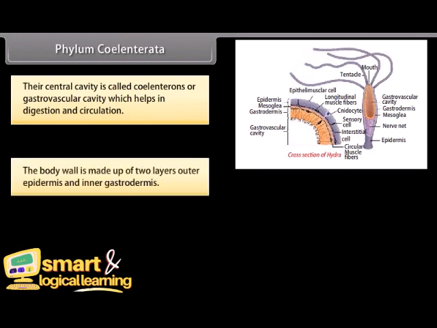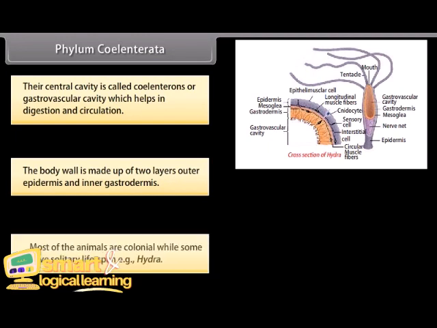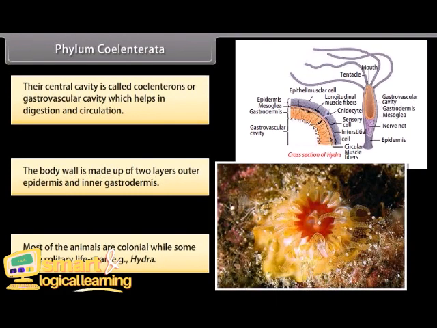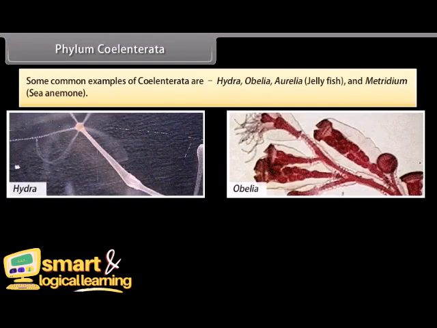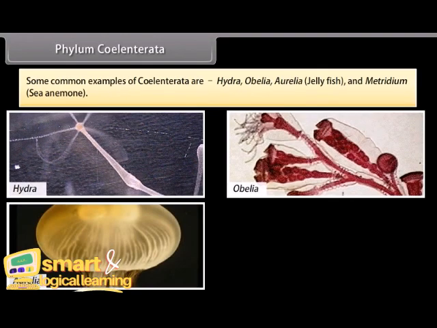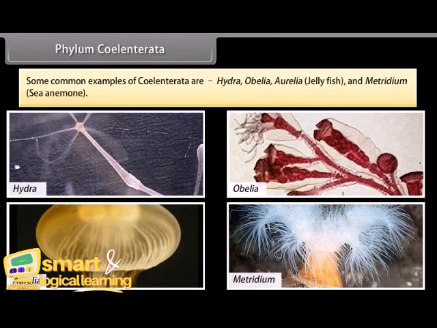The body wall is made up of two layers, the outer epidermis and the inner gastrodermis. Most of the animals are colonial, while some have a solitary lifespan, that is, Hydra. Some common examples of Coelenterata are Hydra, Obelia, Aurelia, jellyfish, and Metridium, sea anemone.